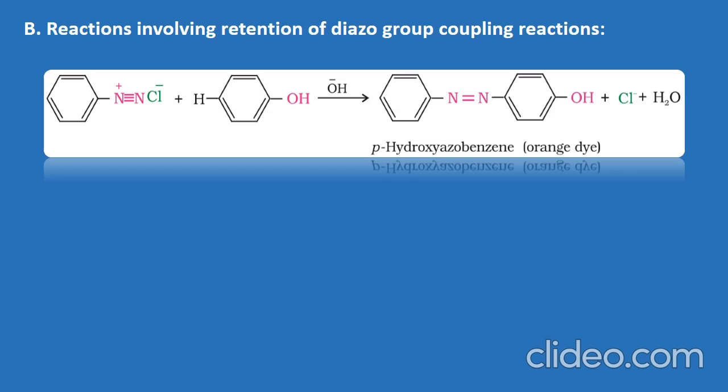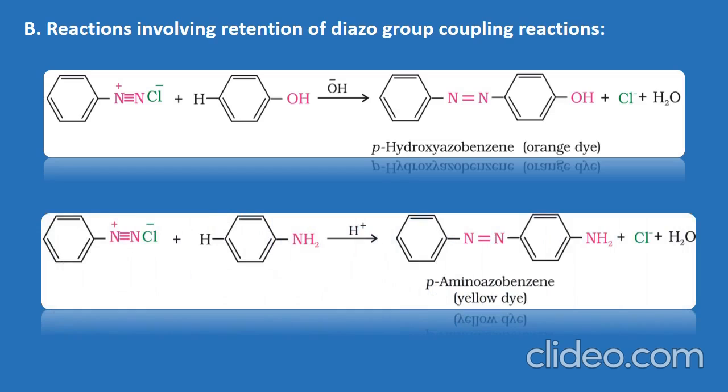So here when BDC reacts with phenol, we are able to obtain orange color dye. Please remember the color of the dye with respect to the reacting agents. Para-hydroxyazobenzene is orange color dye, whereas when an azo dye is obtained with the aniline, it is a yellow dye. So we are going to remember as aniline yellow, whereas phenol orange.